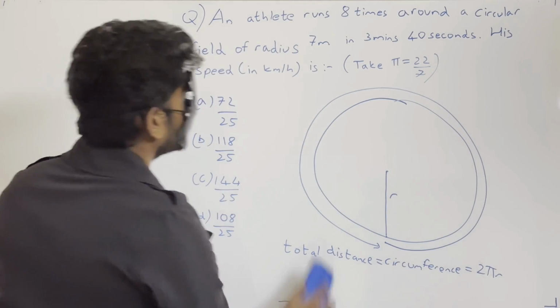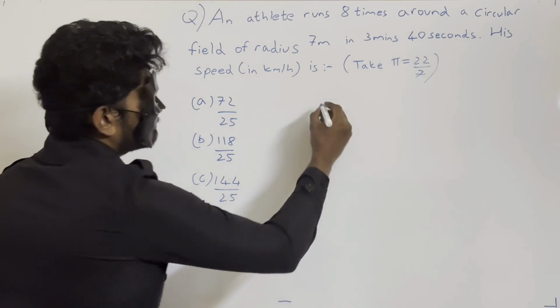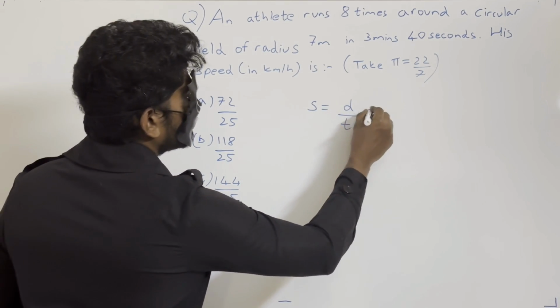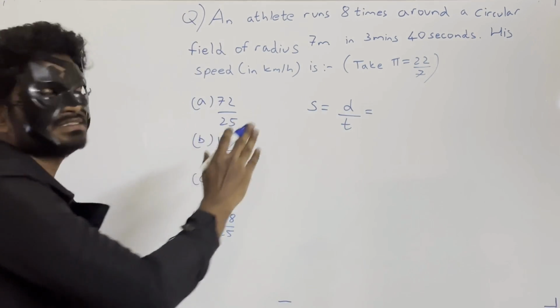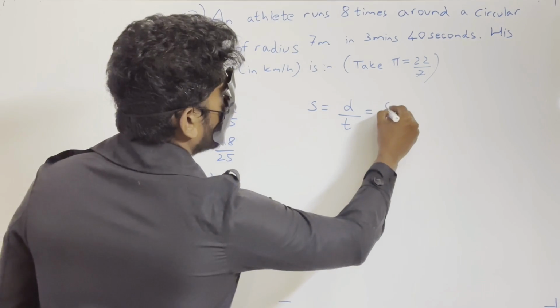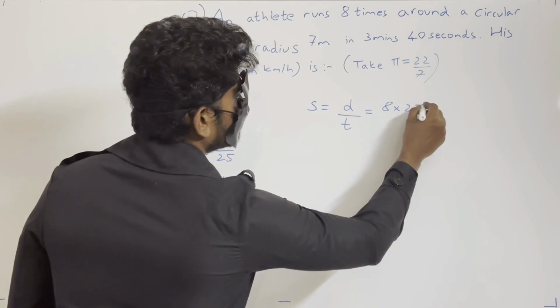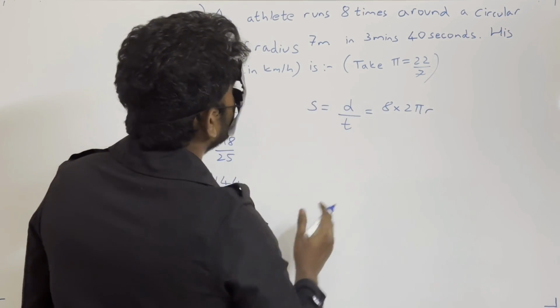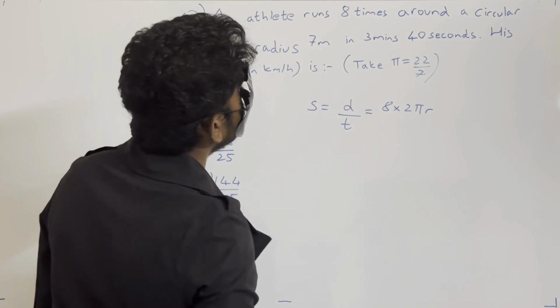Now coming back to this question, it asks speed, right? Speed is nothing but equal to, we already know that, distance by time. So distance here is nothing but, he runs 8 times around that circular path. So 8 into 2 pi r, in 3 minutes 40 seconds.